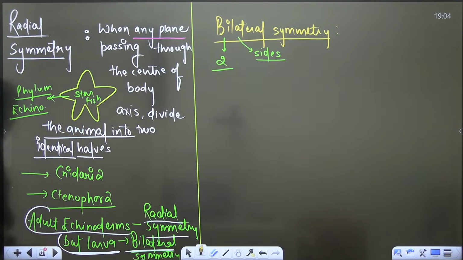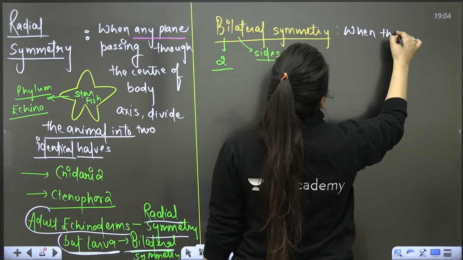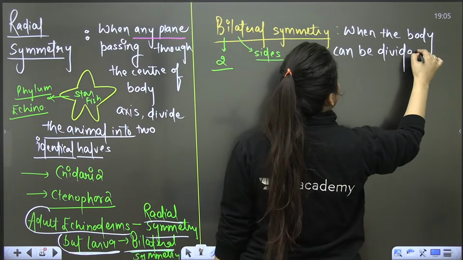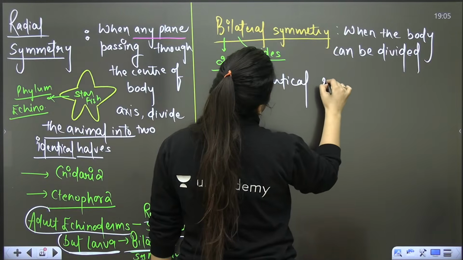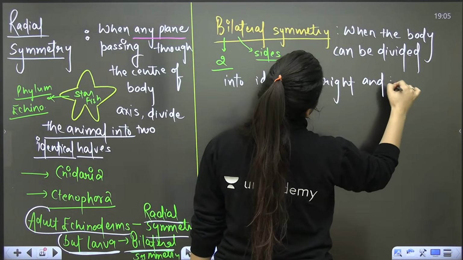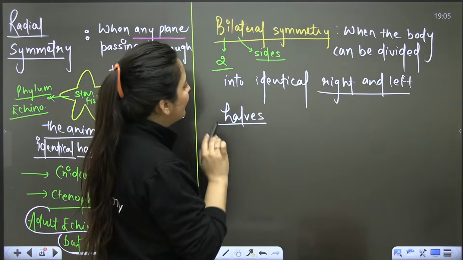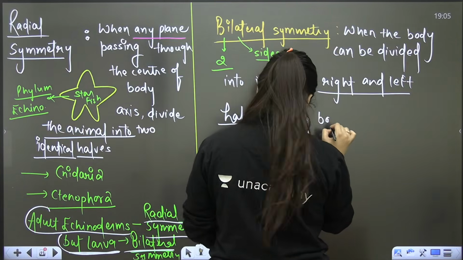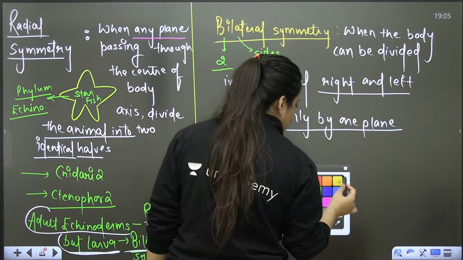So when the body can be divided into identical right and left halves only by one plane, that is your bilateral symmetry. Is that clear?